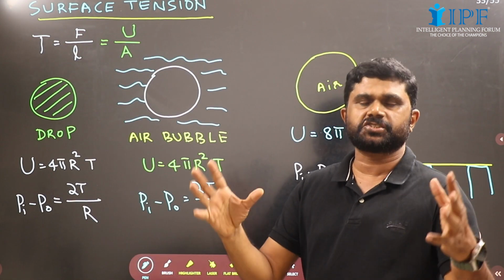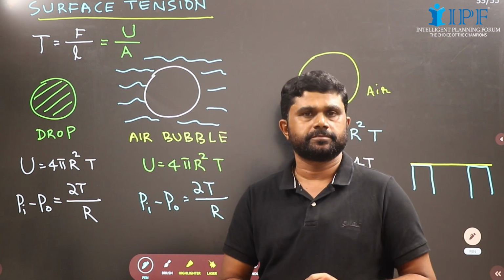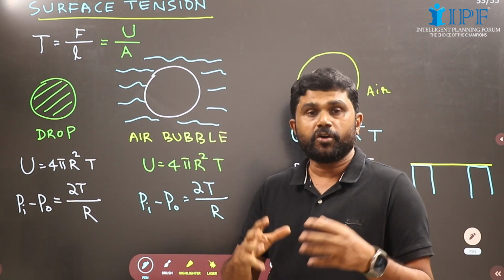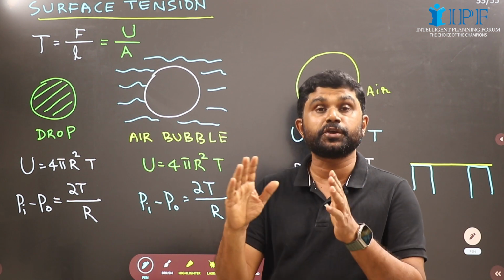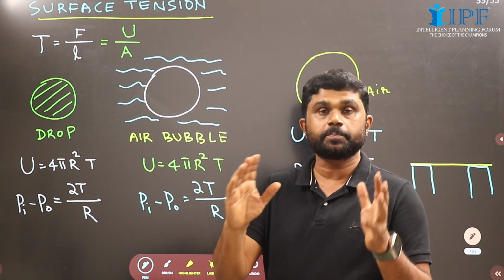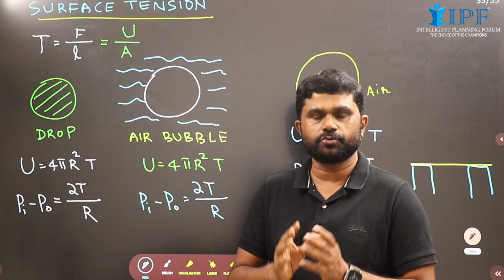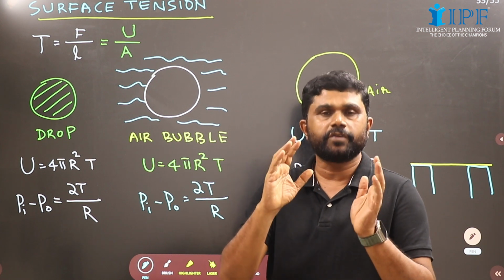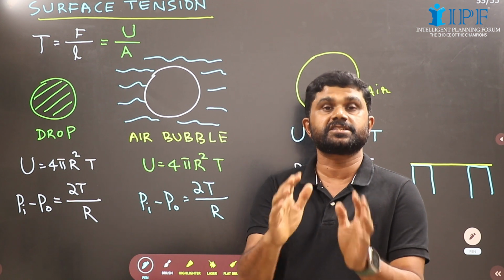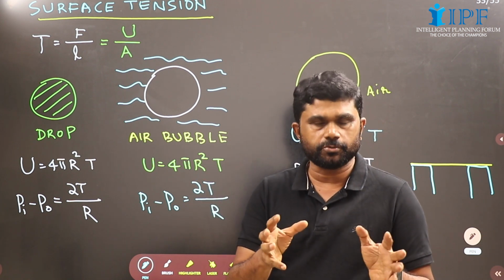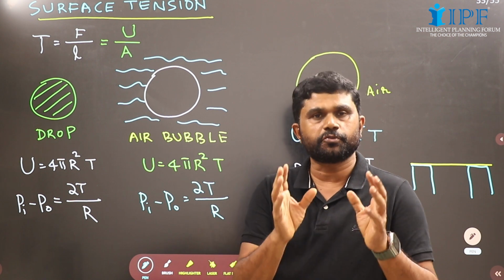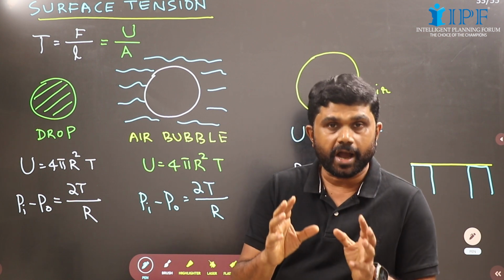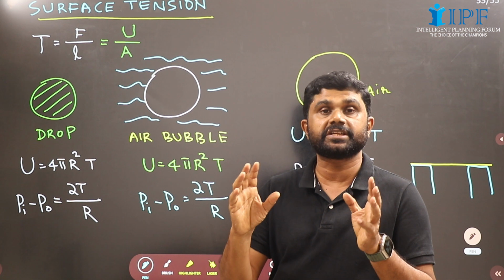Now see the next beautiful, wonderful concept that you should know. What is surface tension? It is the tangential force per unit length, or force per unit length, that is the surface tension. So in order to find force, you will have to multiply surface tension with the length. It is also the potential energy per unit area. So to find the potential energy, you will have to multiply surface tension with the area.